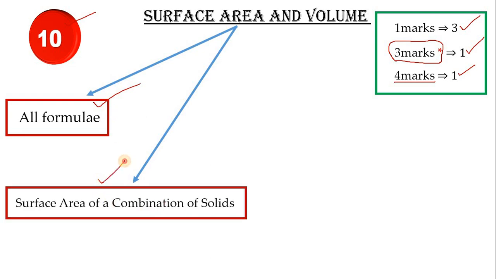Next, a problem will be there on these concepts, children. Surface area of a combination of solids. Why will they ask about the surface area of a combination of solids? Because children will be confused. They'll give one figure, and in that figure there will be 3 different kinds of objects, for example hemisphere, cylinder and cone. They'll ask to find the surface area. But children, whenever they're asked to find the surface area, they'll find the total surface area. Actually you have to find the CSA of the hemisphere, CSA of the cone and CSA of the cylinder. That's why this concept is very, very important, and this problem will be there.